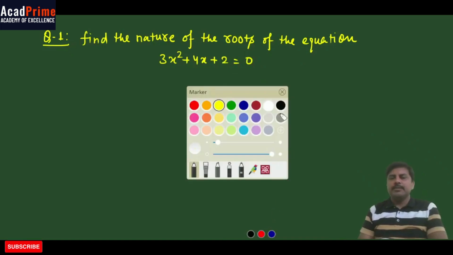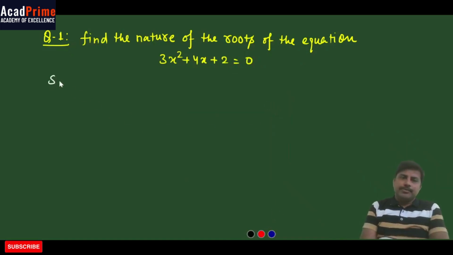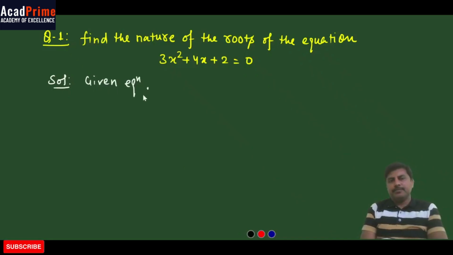Okay, this is the equation given to you. So just write here the given equation: 3x squared plus 4x plus 2 equals 0.